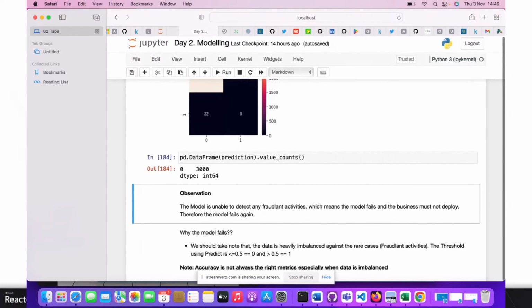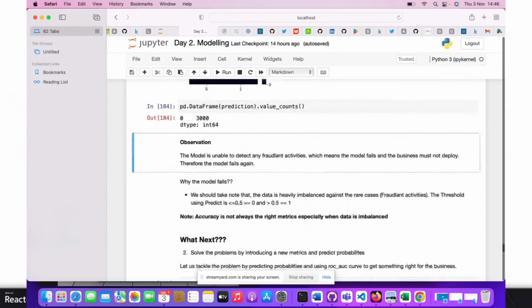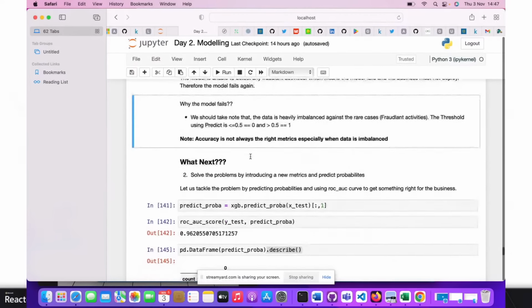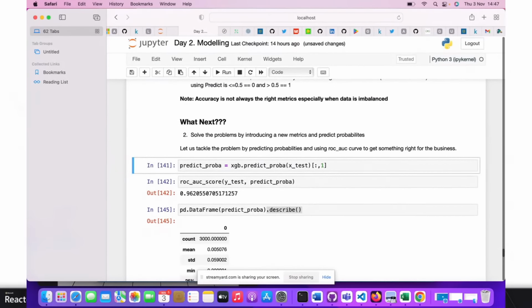The observation we are having now is that the model is unable to detect any fraudulent activities, which means the model fails and the business must not deploy it. So all three models fail. Why do the models fail? The data set is heavily imbalanced, the real cases are very small, and the threshold for prediction is such that anything less than or equal to 0.5 is predicted as 0. What next? We are going to solve the problem now.